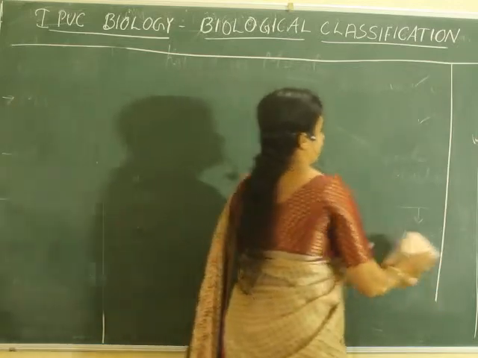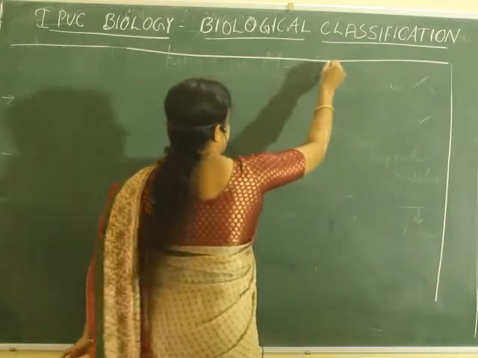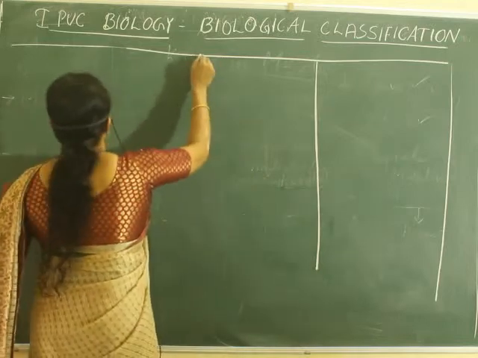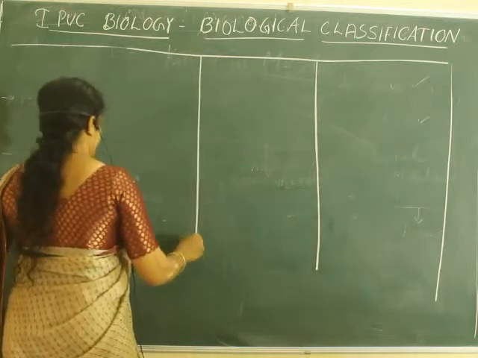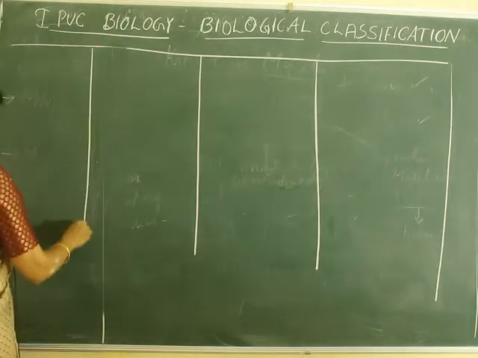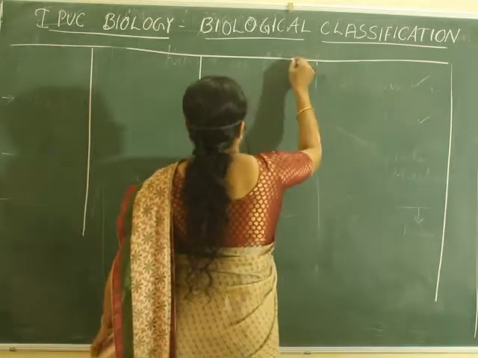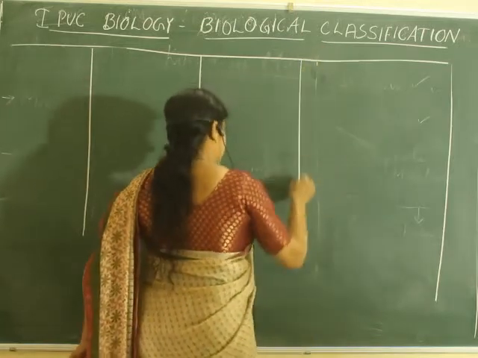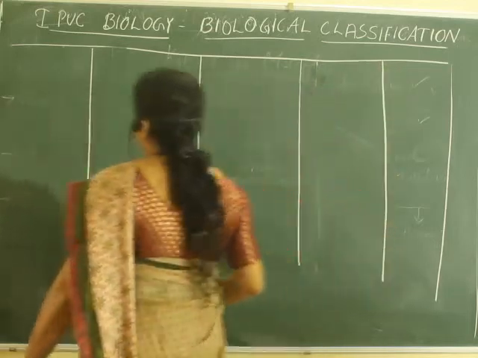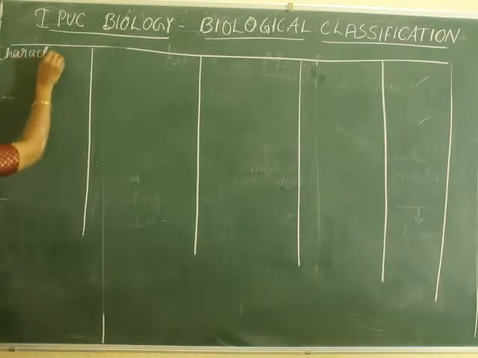We'll make this first column small. The first column, you write as characteristics.